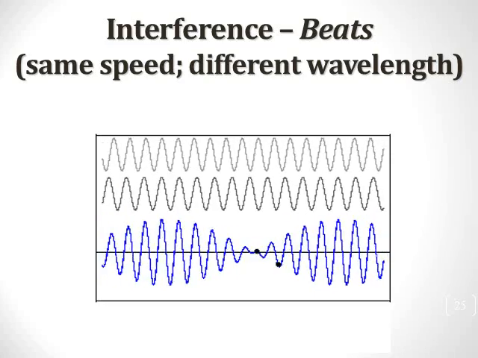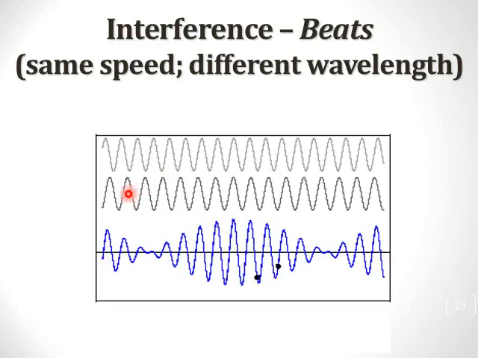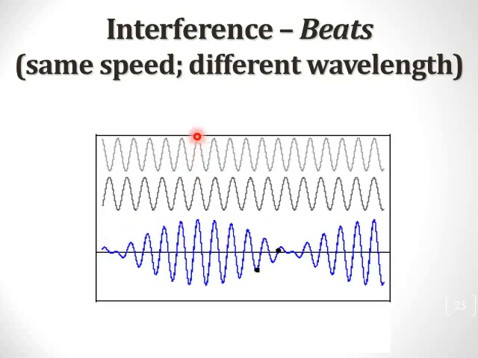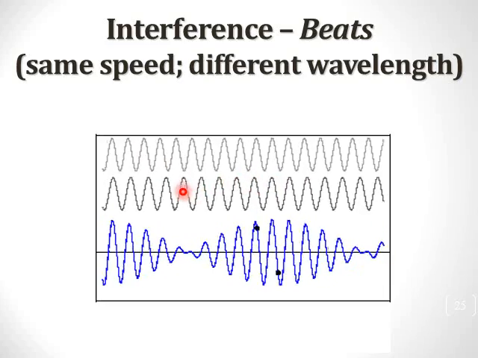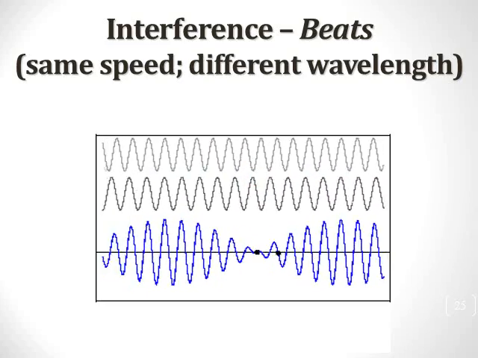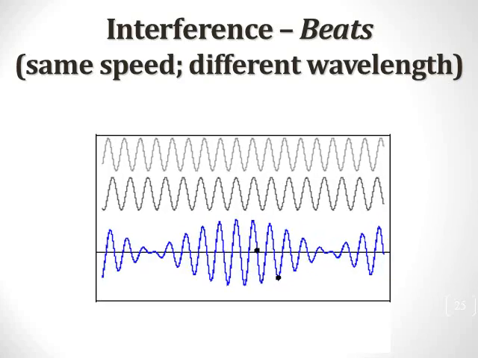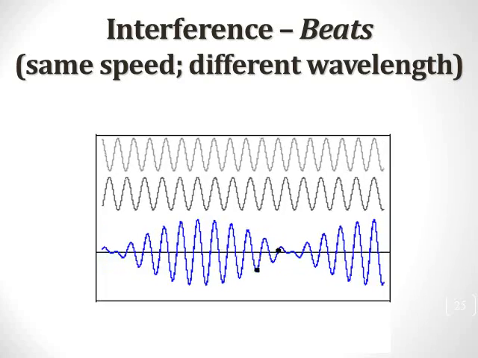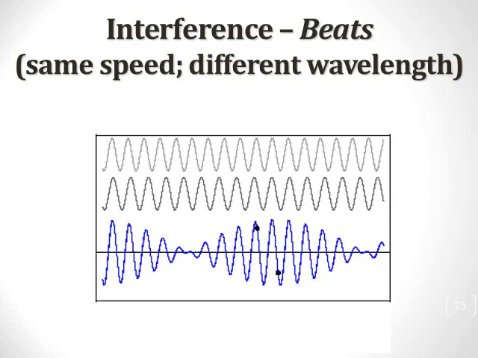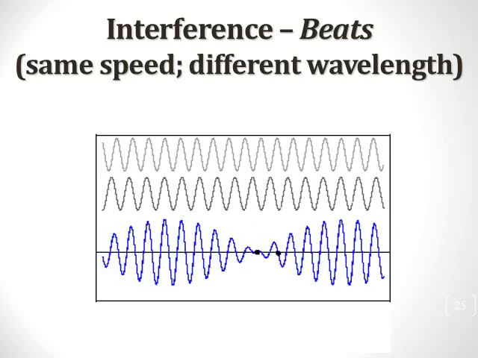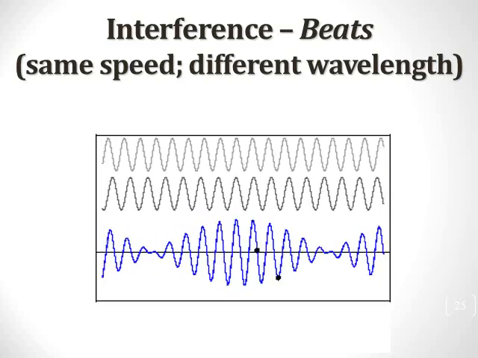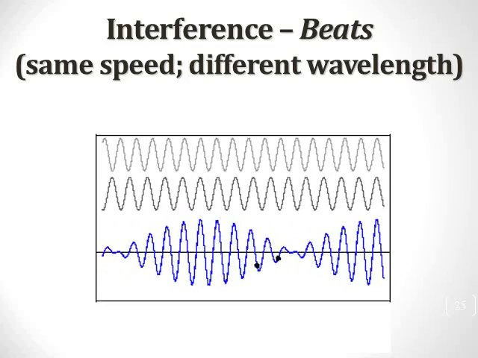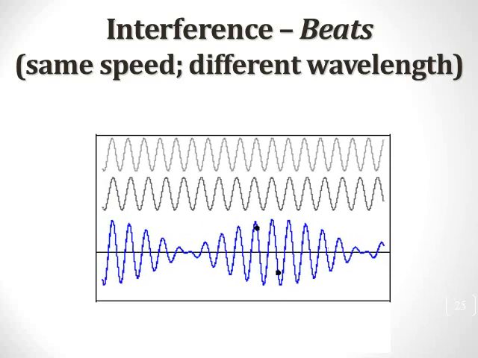Now this is an interesting phenomenon. If we have two waves that have the same speed, but one has a slightly different frequency than the other, we can see here that we've got a crest and a crest that are lined up with each other, but then a little bit later we have a crest and a trough that are lined up with each other. Well, that's going to give us this phenomenon, which is called beats. Basically this increase and decrease of the amplitude is what's going to cause a beat, and it's kind of a wah sound that you hear when you hear two sounds that are slightly out of tune. They're going to have a slightly different frequency from each other, and you're going to hear a beat frequency in the process.